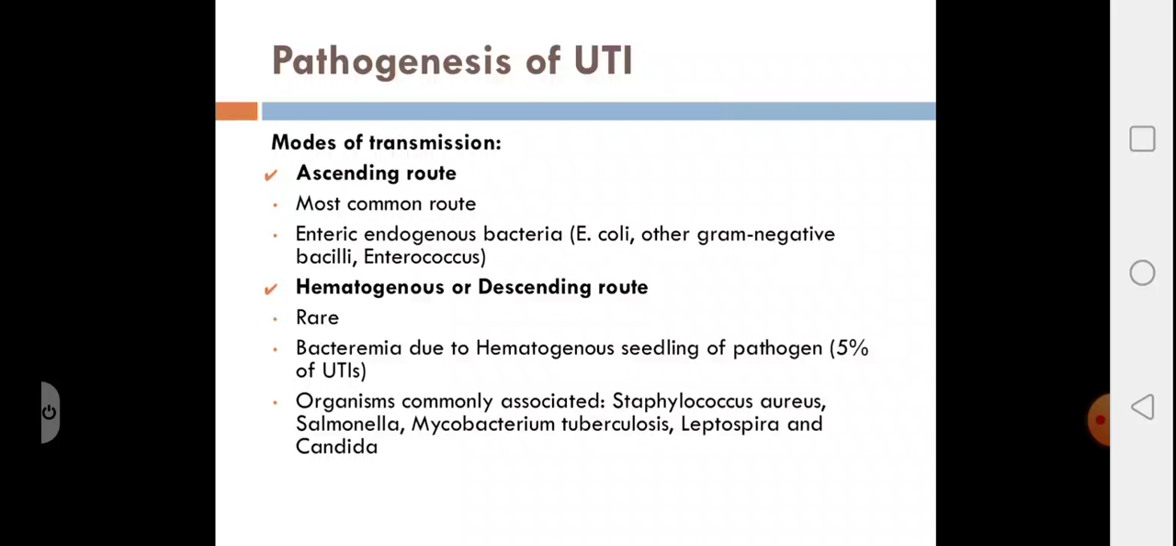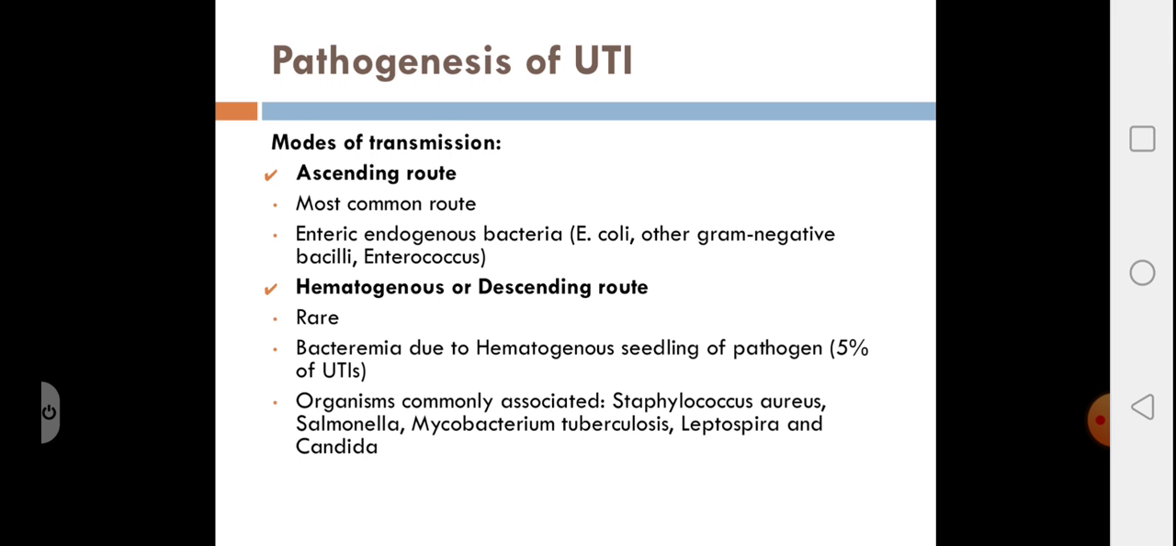Let us look into the pathogenesis of urinary tract infection. First, looking at the modes of transmission, there is the ascending route and the descending or hematogenous route. The ascending route is the most common route. This is infection from the enteric endogenous bacteria, that is the flora in the periurethral area. What is the flora in the periurethral area? We've already discussed. It is usually the gastrointestinal flora and vaginal flora. So most commonly it's the gastrointestinal flora like E. coli and Enterococcus and other gram-negative bacilli which enter the urethra to cause infection.